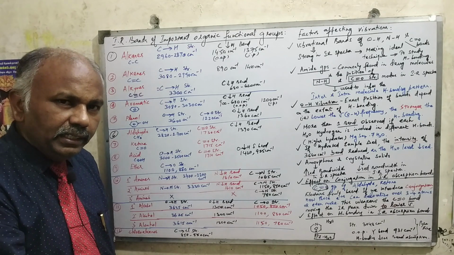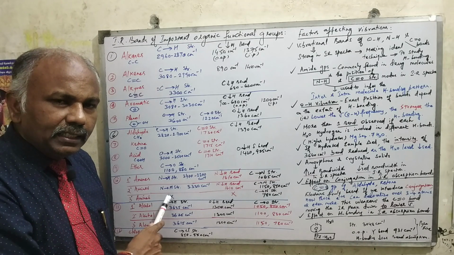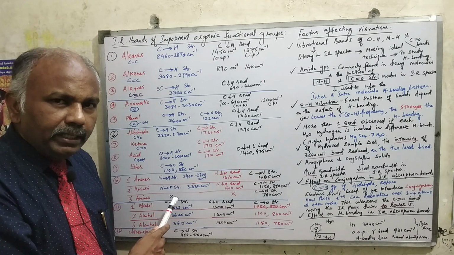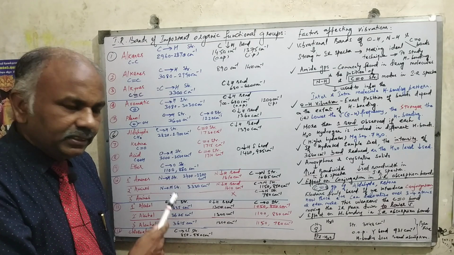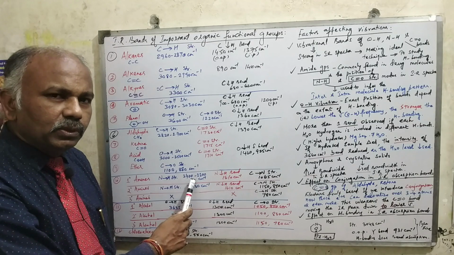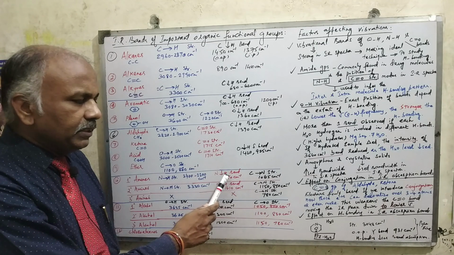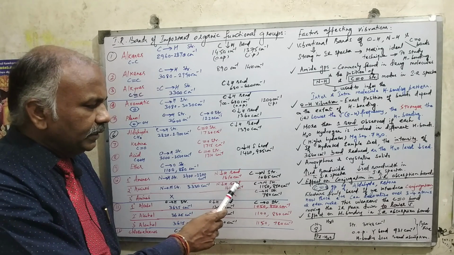So the next important is amines. When we talk about amines, there are three classes of amines: primary amines, secondary amines and tertiary amines. For primary amines, the NH stretching vibration will be coming at 3400 to 3300 centimeter inverse, and the NH bending vibration will be coming at 1610 centimeter inverse, right?